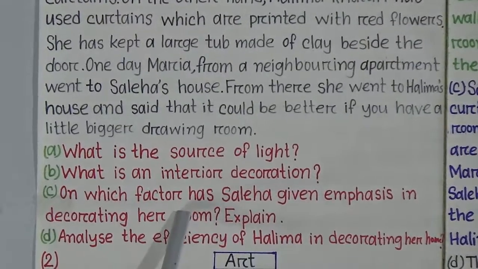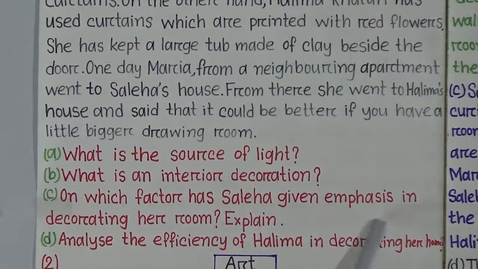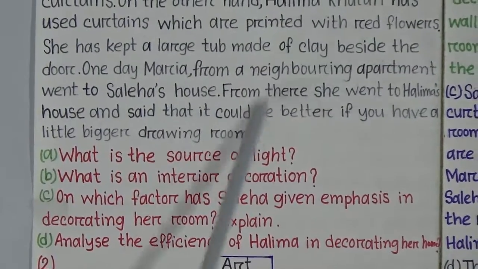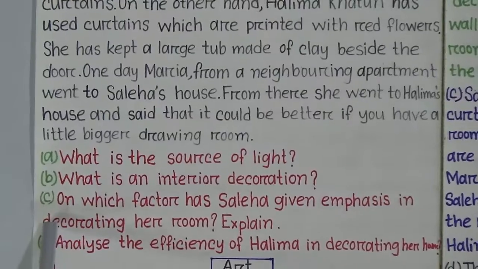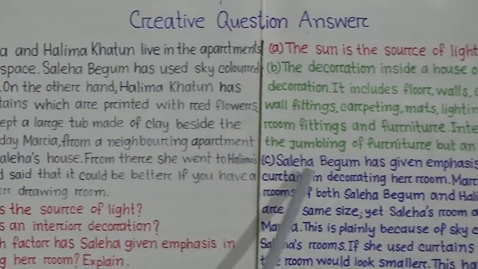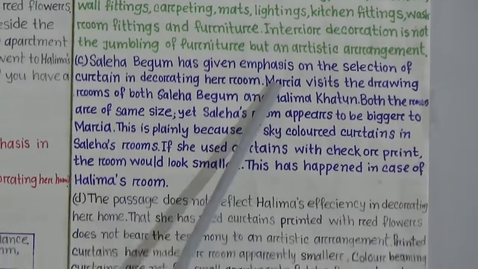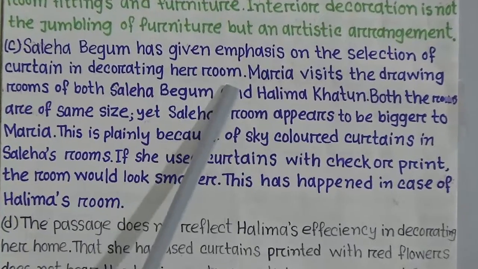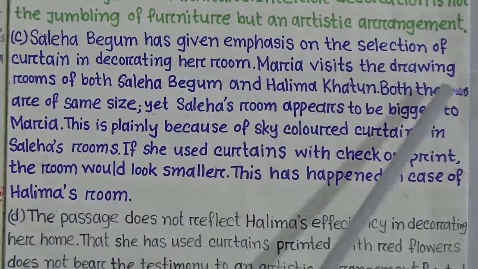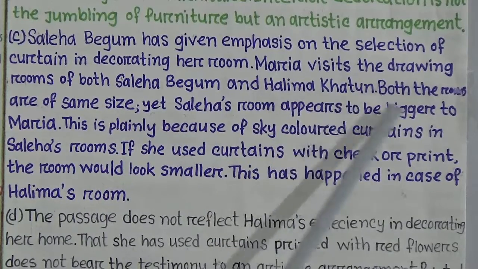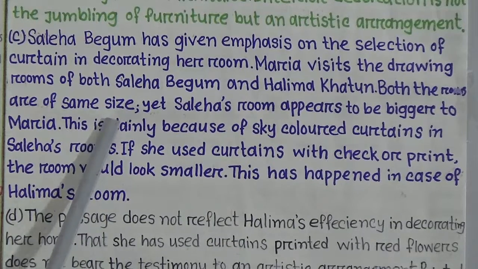Students, now come to number C. On which factor has Saleha given emphasis in decorating her room? Explain. Students, from this stem you have to answer question number C. Look here. Saleha Begum has given emphasis on the selection of curtains in decorating her room. Maria visits the drawing rooms of both Saleha Begum and Halima Khatun. Both the rooms are the same size.